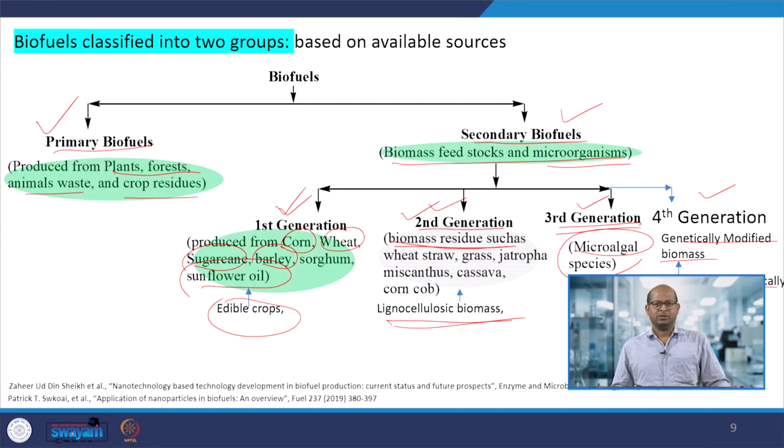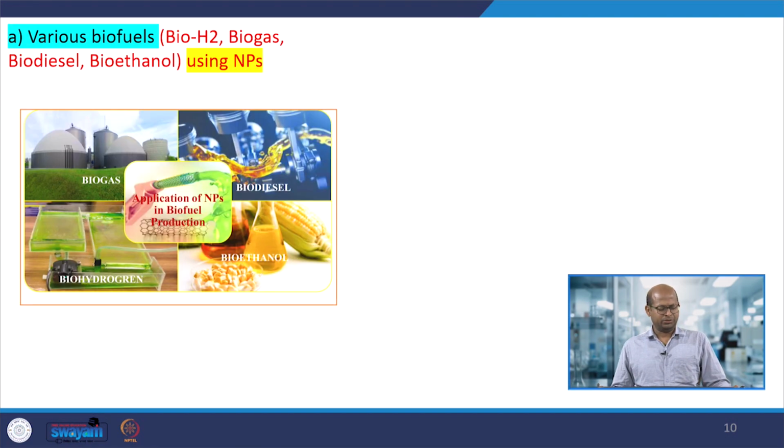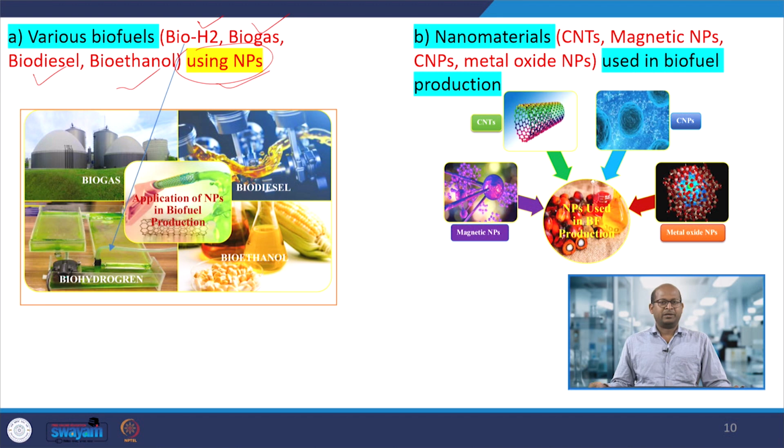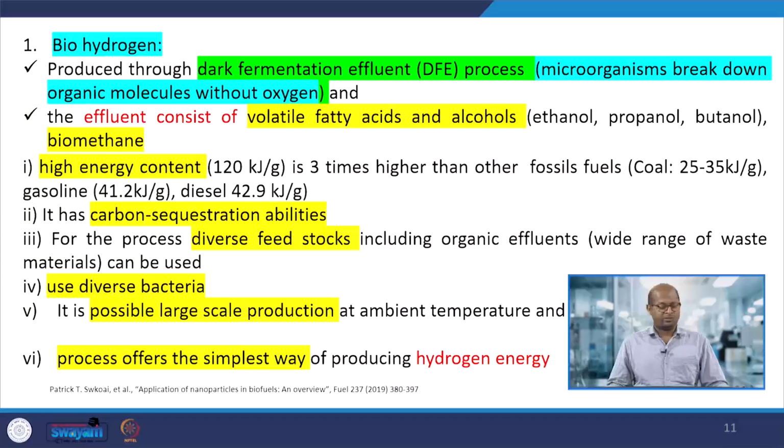Now we know the different types of biofuels, biohydrogen, biogas, biodiesel and bioethanol, and for these we will use different types of nanomaterials or nanoparticles to improve the rate of production or performance of that particular process. I already mentioned the different types of nanomaterials: carbon based nanomaterials, magnetic nanomaterials, and metal oxide nanoparticles can be used for that production.